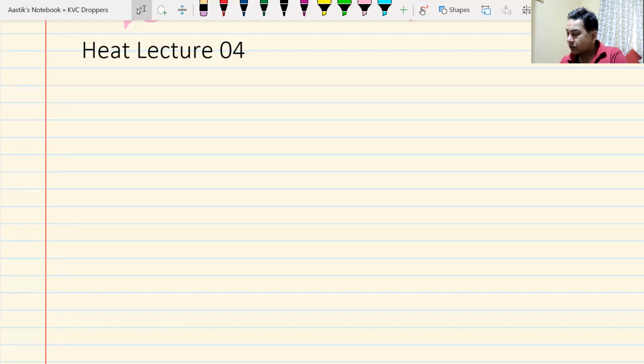Temperature scales. Okay, we had done temperature scales in the last class, and we had seen the relation between various scales. Whichever question comes on that part, temperature scale, basically has to be done in the same way. What was that formula or concept that we understood in the last class?